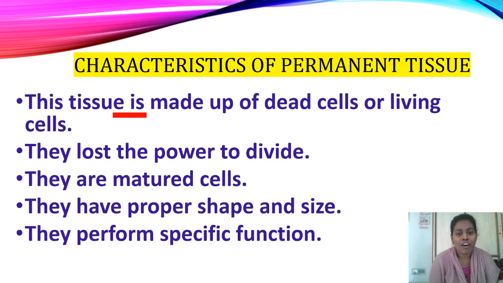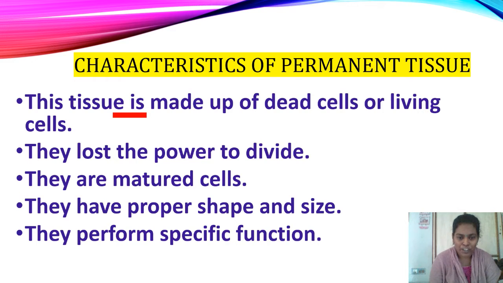These cells lost the power to divide. Already we have discussed that. After differentiation only, meristematic tissue is formed into permanent tissue. So the cells present in this permanent tissue lost the power to divide. They are mature cells. All the cells present in the permanent tissue are mature cells.